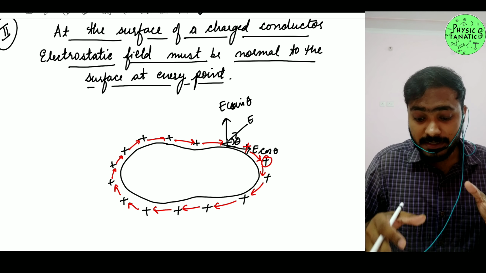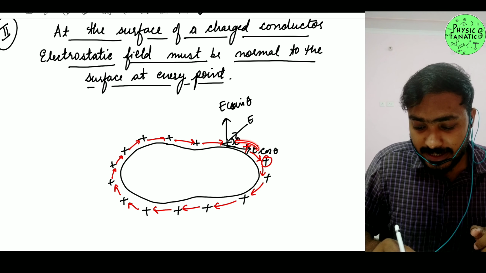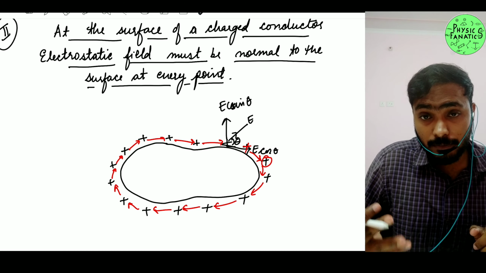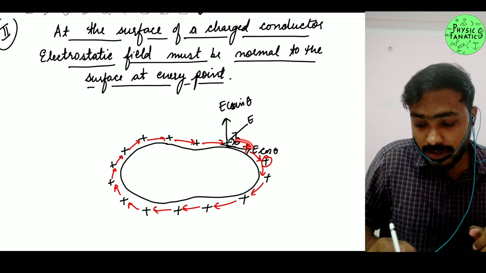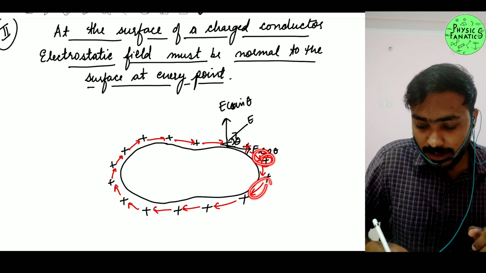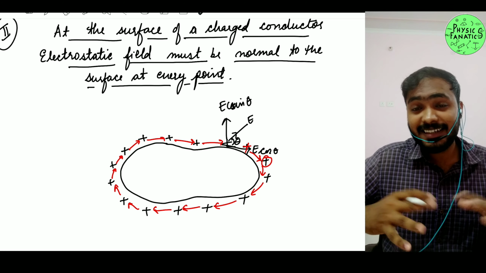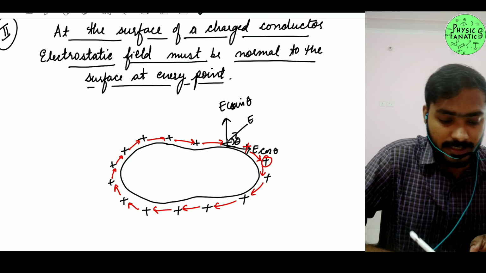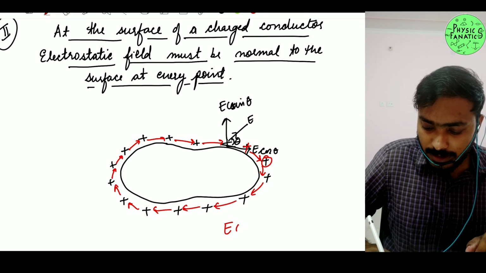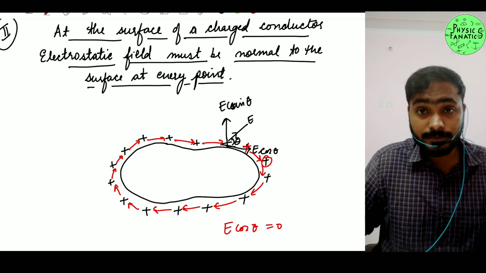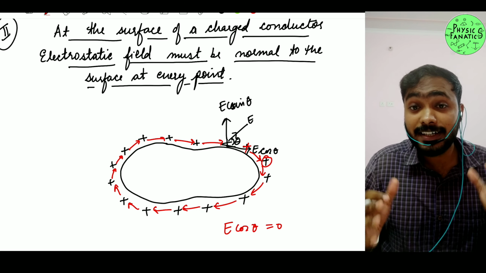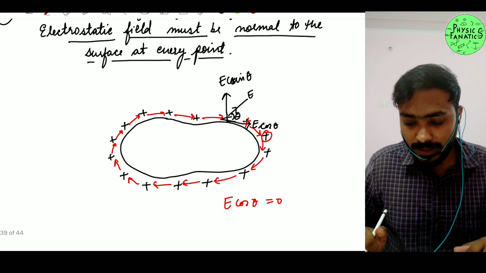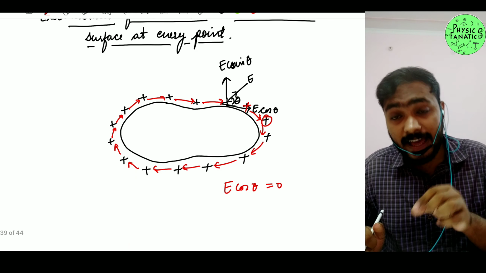of your conductor, because the moment it has a tangential component, or a component along the surface, what is happening? The charges are starting to move, right? So this clearly says that it does not have one. That means I can simply write it here, E cos theta must be equal to 0. Yes or no? It should not have a tangential component, right? So E cos theta is actually equal to 0.